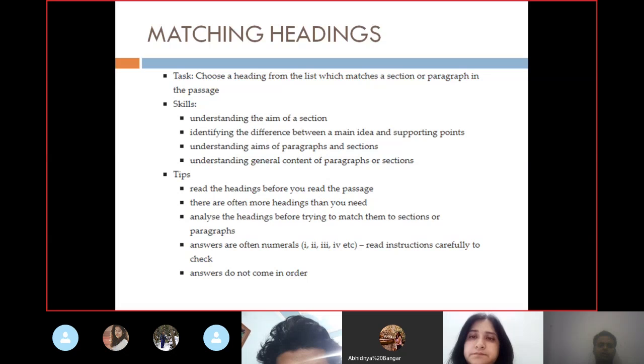Now answers are often in numerals 1, 2, 3, 4. So read instructions carefully. Do not write any word there, like some heading you are understanding. Now you are going to write some heading, so that is not feasible. In matching headings it is generally numerals or alphabets A, B, C, D. Answers do not come in order. It's very important to understand that the answers never come in order.